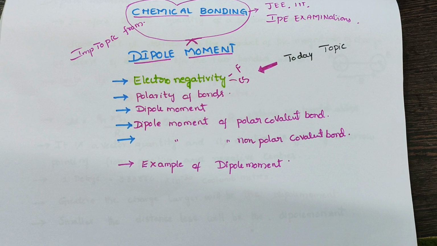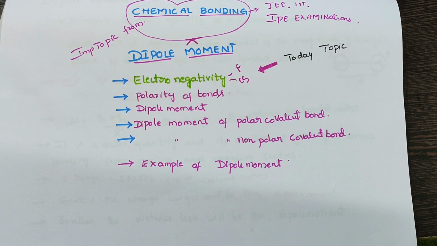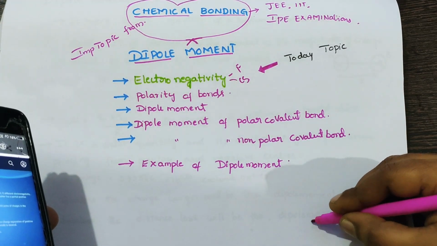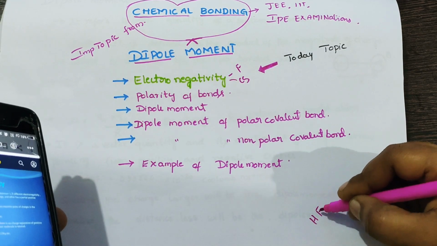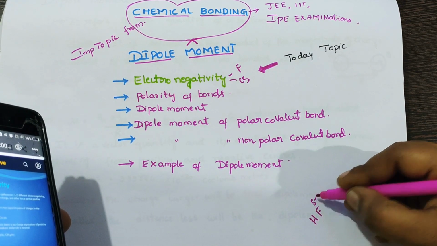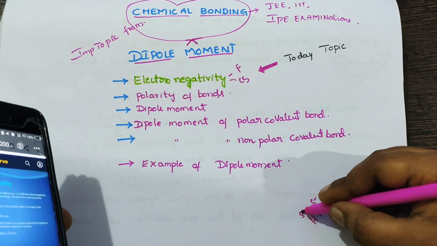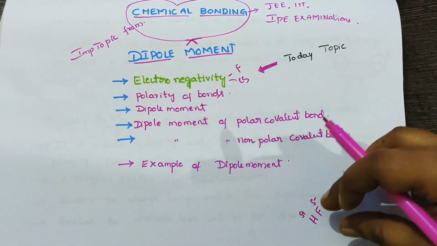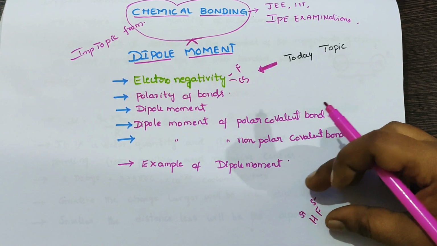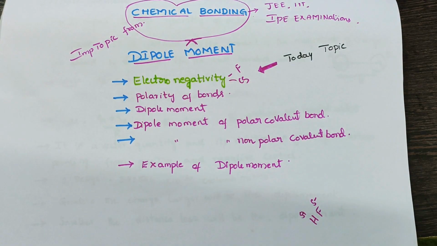Now, what are polar molecules? Polarity means charge separation. A molecule is polar when there exist two separate poles of charge in the molecule at two different positions. For example, take the HF molecule. In HF, fluorine gets a partial negative charge and hydrogen gets a partial positive charge. This is called charge separation.